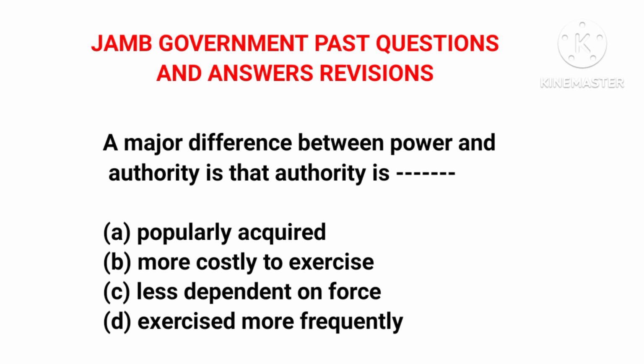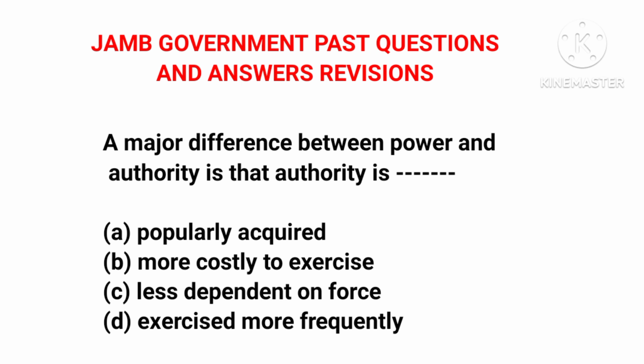Now, power refers to the ability or potential for an individual to influence others and control their behaviors. It refers to the ability of one person to control or influence another person, to control the behavior of another person. That is power.